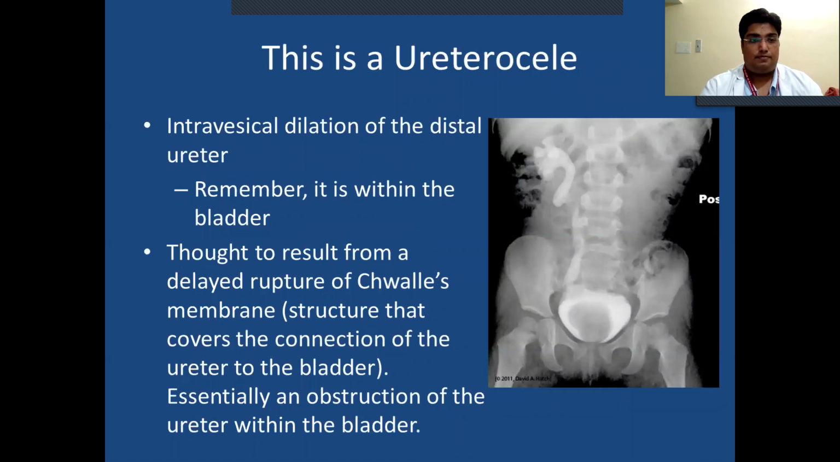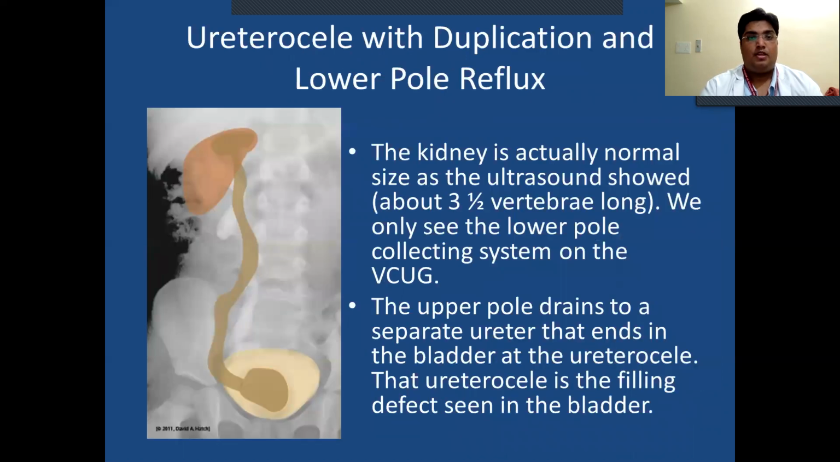This is a ureterocele, an intravesical dilatation of the distal ureter. Remember, it is within the bladder. It is thought to be the result of delayed rupture of Chwalla's membrane, the structure that covers the connection of the ureter to the bladder, causing obstruction of the ureter within the bladder. Ureterocele with duplication and lower pole reflux.